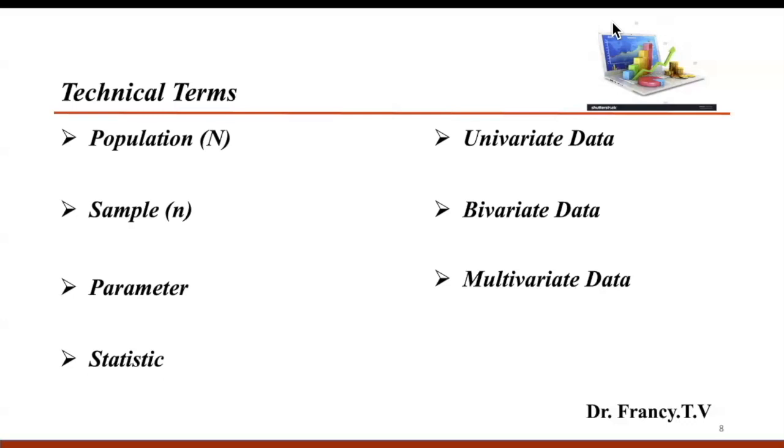Finally, the last point is census and sample survey. Data can be collected either from the population or from a sample. If you are collecting data from a population, it is called census survey. If you are collecting data from a sample, it is called sample survey. Census procedure is time consuming and expensive. Hence, in statistics, we prefer sample surveys.